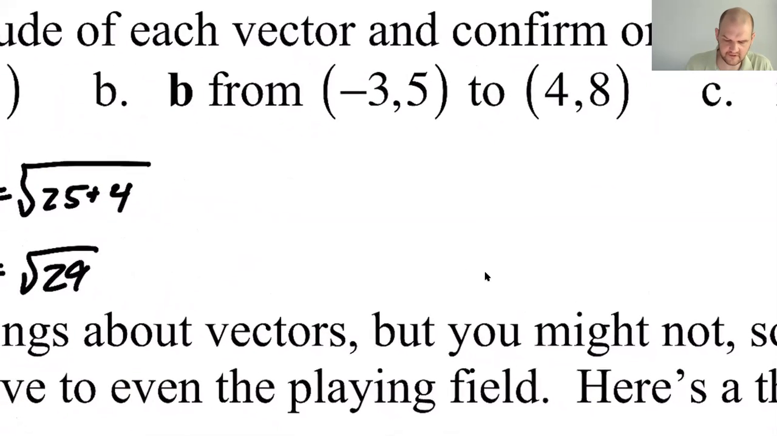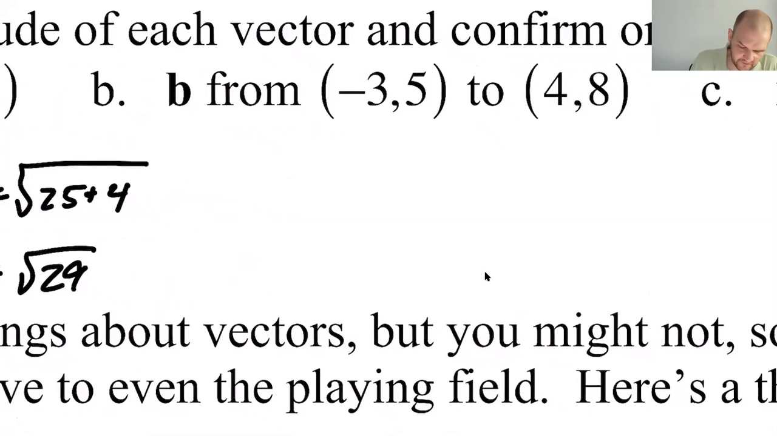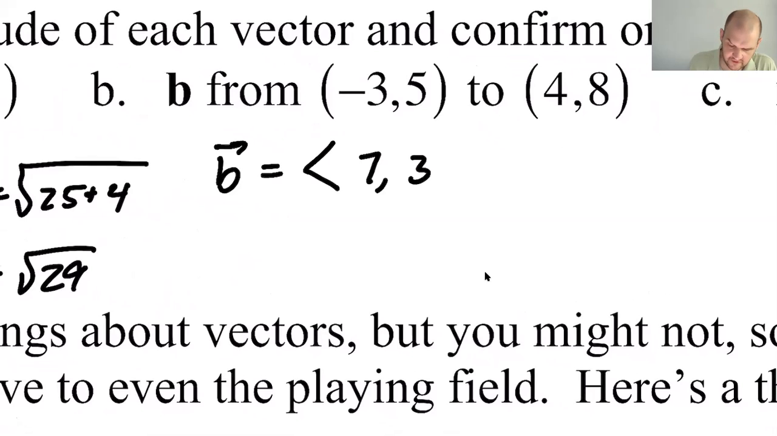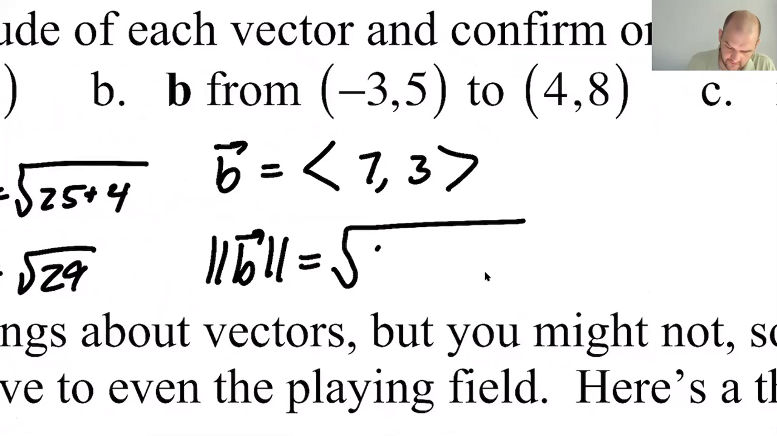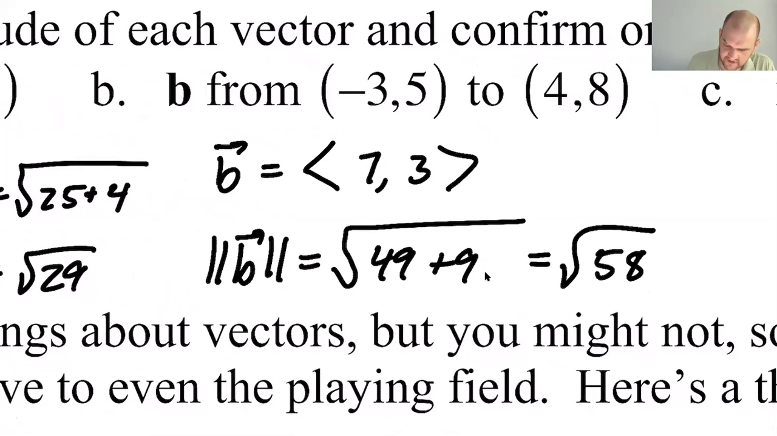Okay, so here I'm going to say that the vector b is the set of information, right? So I start at -3 and I end at 4, so it's got to be 7 to the right. I start at 5 and I end at 8, so it's got to be 3 up. So this is the vector b, and then I am finding the magnitude of b, or the norm of b, or the length of b. 49 plus 9, so there's your radical 58.